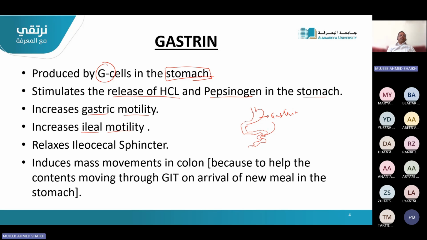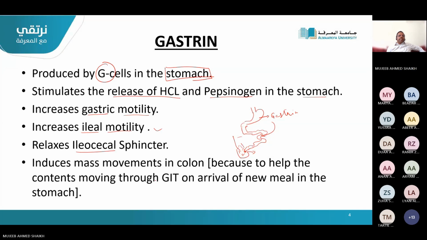So it will cause the gastroileal reflex, gastric and ileal motility. It also causes relaxation of the ileocecal sphincter. So once the food is to be passed, it causes relaxation of the sphincter, so that the movement will pour the chyme into the large intestine.